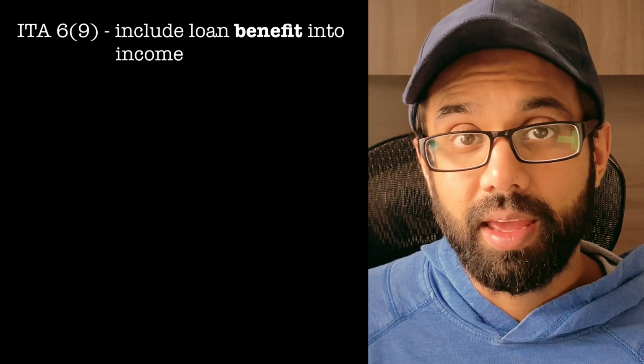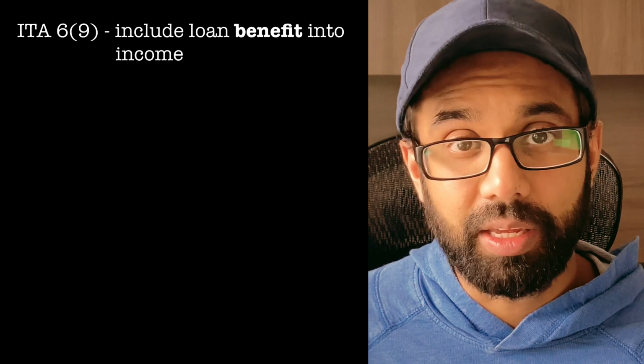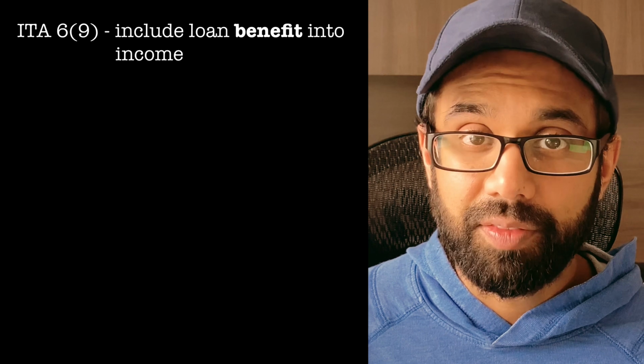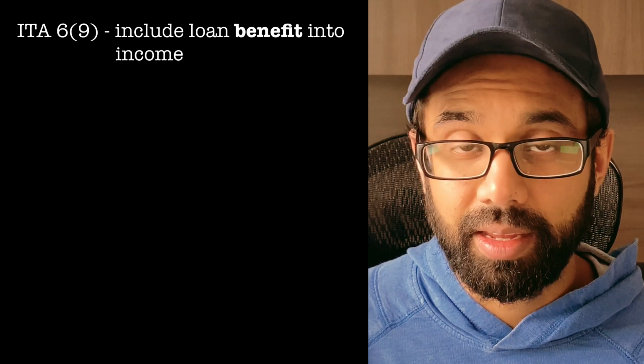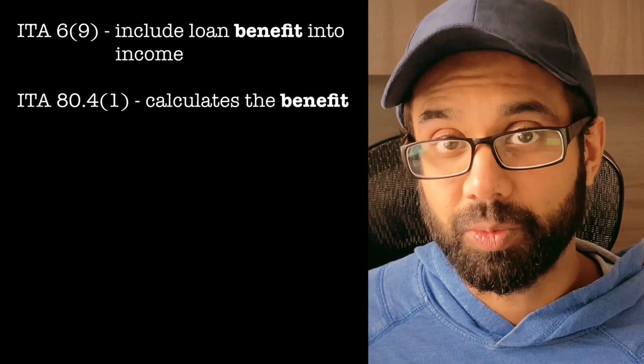According to ITA 6, subsection 9, an employee must include any benefit from an employee loan into their income. The benefit is calculated according to ITA 80.4, subsection 1.